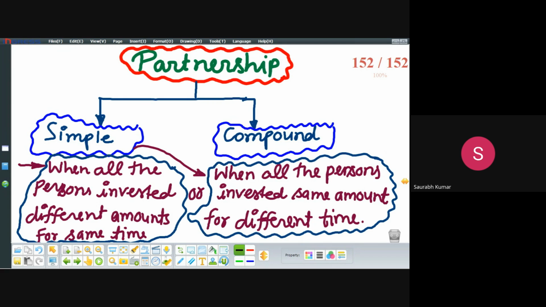Now, what happens in compound partnership? Compound partnership means a different amount for different time.